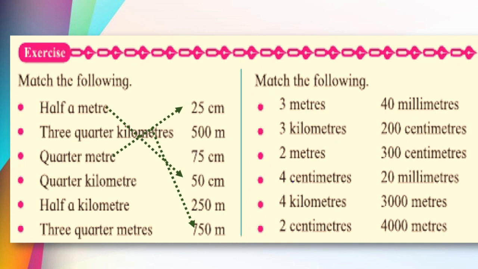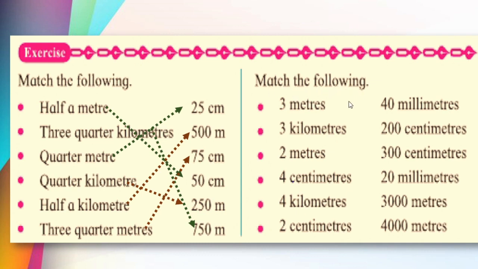Next one is quarter kilometer. Again, kilo means 1000. Quarter means here 250. So quarter kilometer is equal to 250 meter. Half a kilometer. This you know very easy. That is 500 meter. And 3/4 meters is nothing but 75 centimeter. Correct? Now we will proceed to the next one.